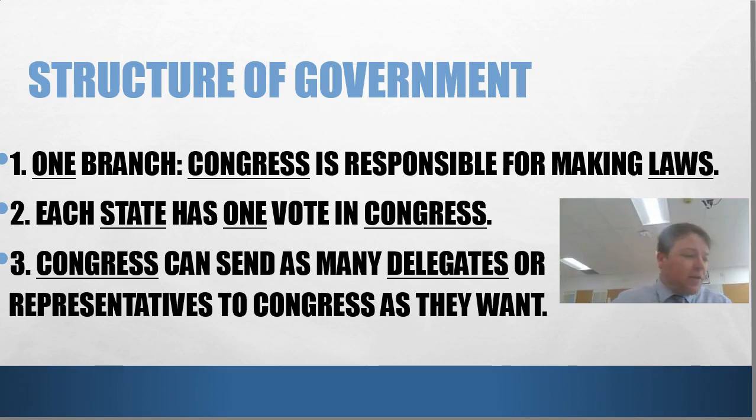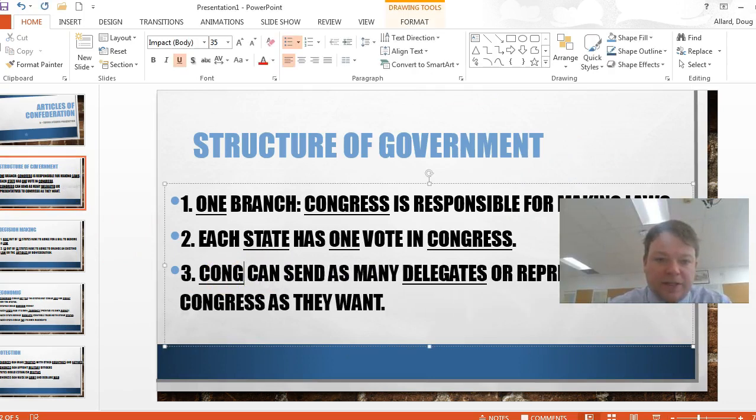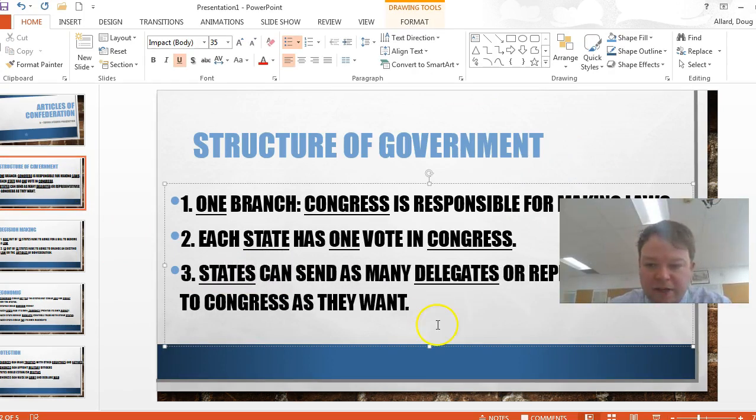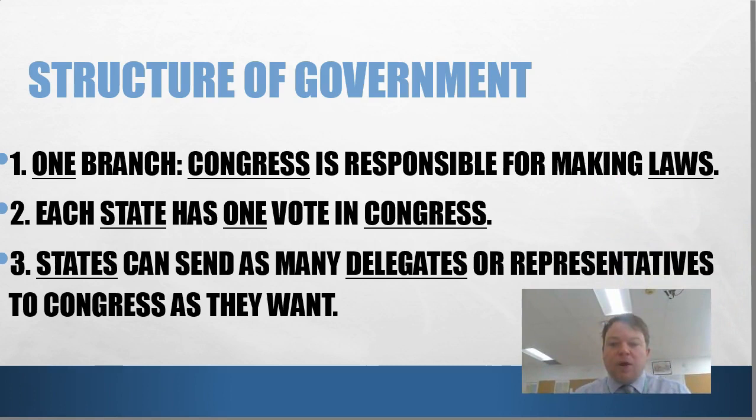That should say states, rather, let me change that real quick. Good thing I caught that and can make that change. States can send as many delegates or representatives to Congress as they want. They're technically delegates because there really isn't voting. The states can send as many as they want, so they're groups that are chosen. But again, if Virginia sends 1,000 and New Jersey only sends 2, it doesn't matter that Virginia sent a whole ton. Both states are still only going to get one vote.